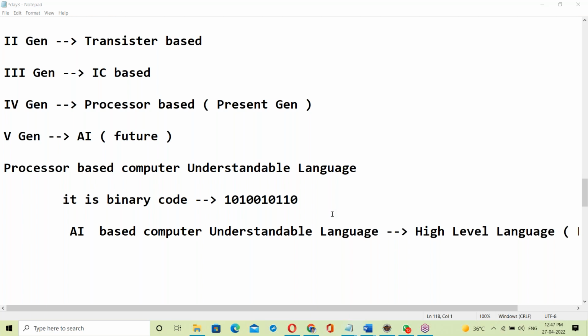If you're speaking in English, it has to identify it, somewhat like Alexa presently. In the market there is an Alexa device, right? That can understand your English. Even Google also understands English.